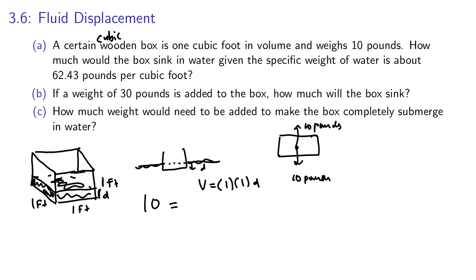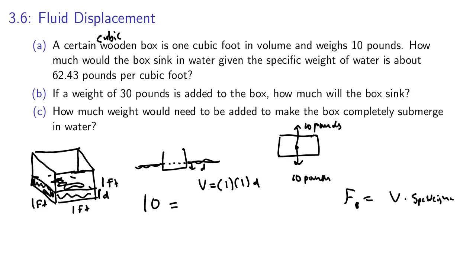So we'll have a volume. So the buoyancy force, F sub B, would be equal to the weight of the water that's displaced. And the weight is going to be the volume times the density, or the specific weight in this case, is the way we'll find that. So the volume times the specific weight.